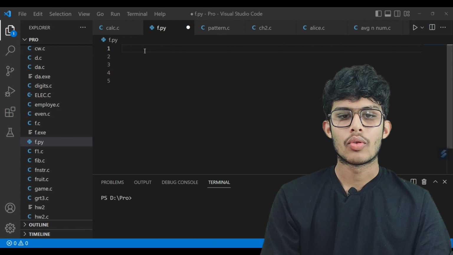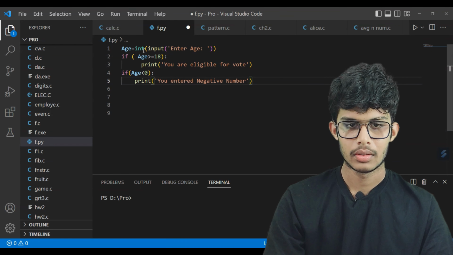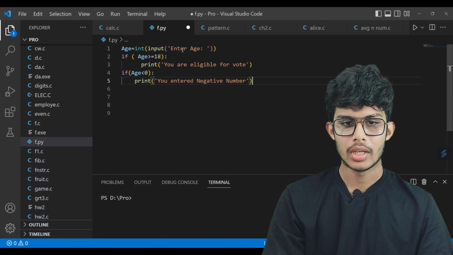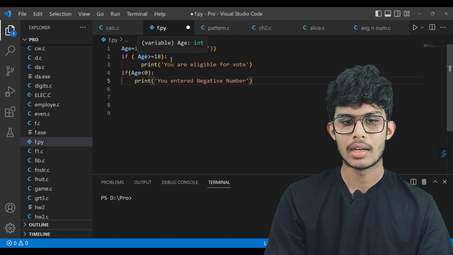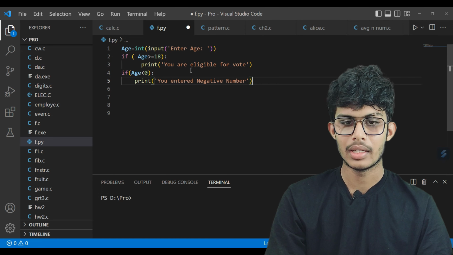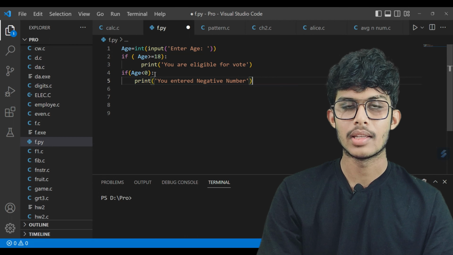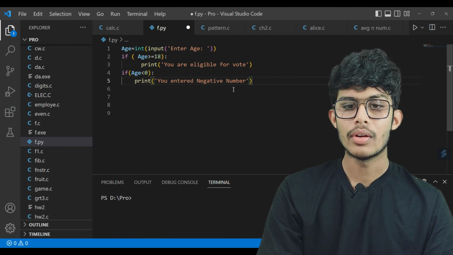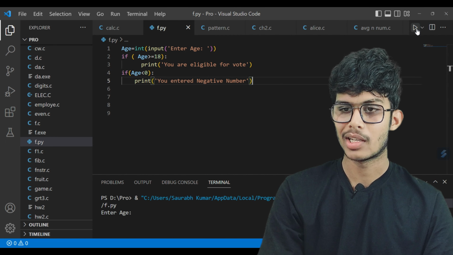Now I have copied the code from there and am going to paste it here. This was the code in which the user is asked to enter the age, and there are two if statements. In the first one there is a condition that age should be greater than or equal to 18, then we have to print you are eligible for vote. And in the second if statement there is a condition that age should be less than 0, then we have to print you entered negative number. Now let's see what the output will be by executing this program.